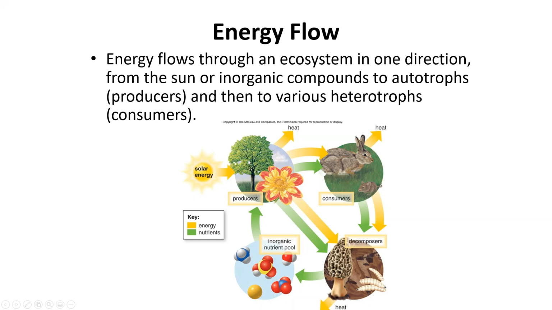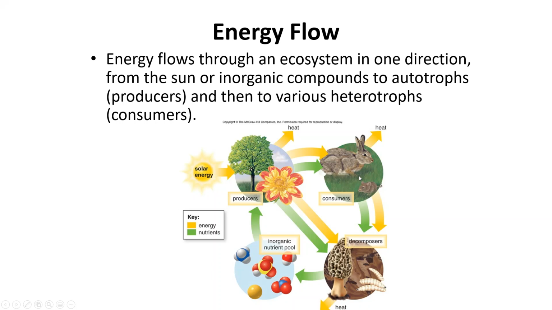The sun's energy goes to the producers, and the producers use that energy, or those photons, those packs of energy, to help produce that glucose or the sugar. That sugar, once produced, cannot go back into energy of the sun. It has to continue in a one-way motion into the consumer.